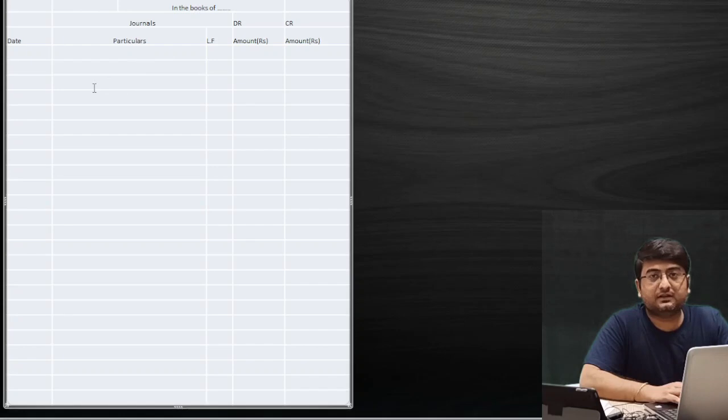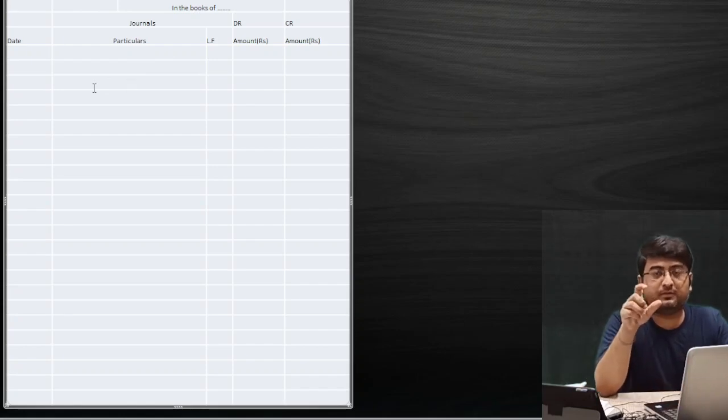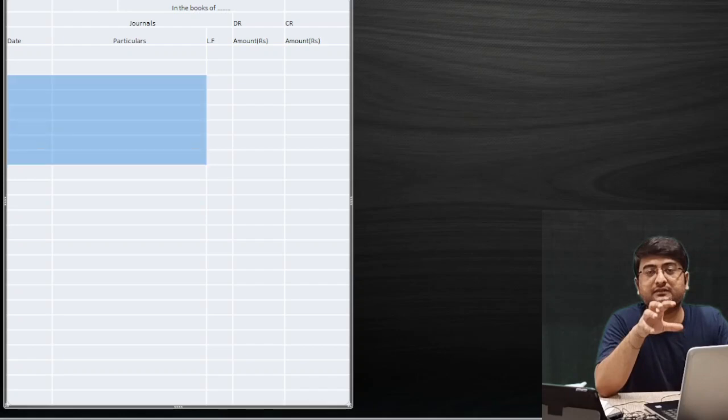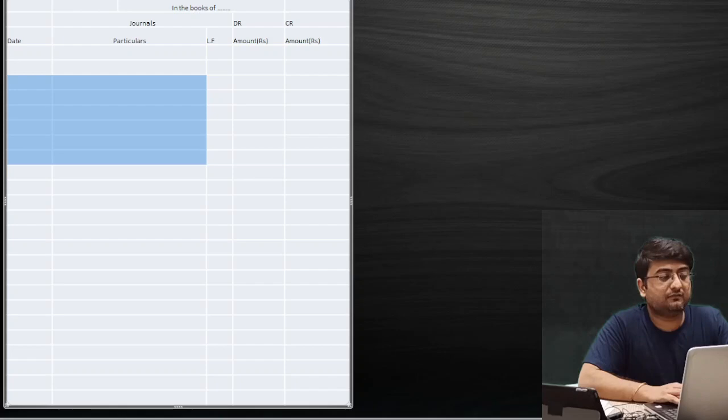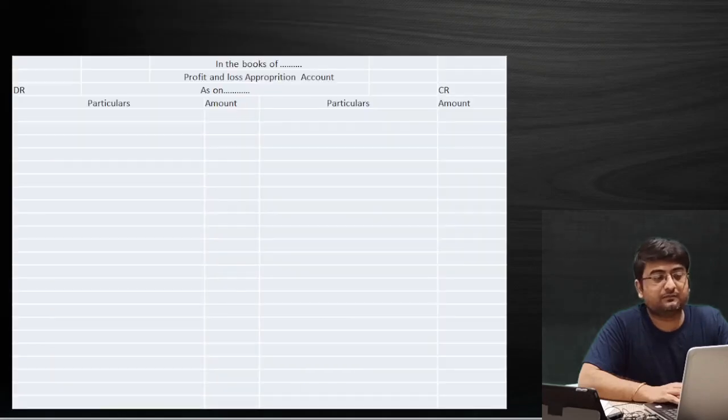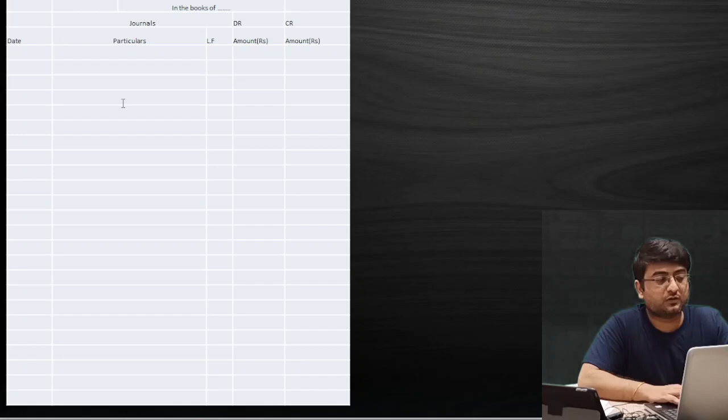We'll simply leave one place in the top because we need a transferring entry from the PL account to the PL appropriation account. As of now, we don't have the PL amount, so we are simply leaving one space to pass that particular entry only. Because in the PL appropriation account, the first entry over here, we need the profit and loss balance. So for that, we are leaving one space in the top.